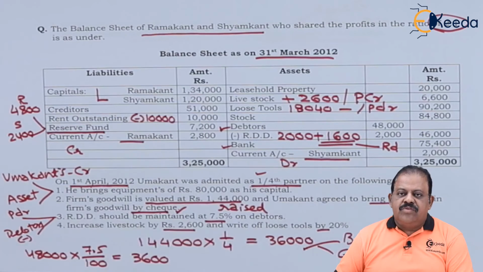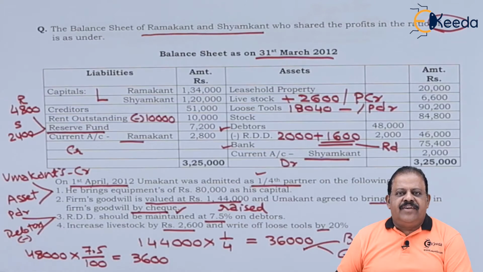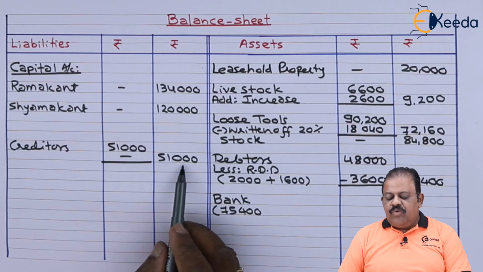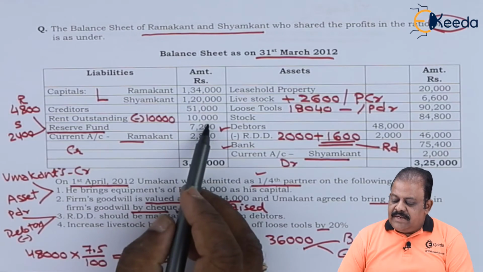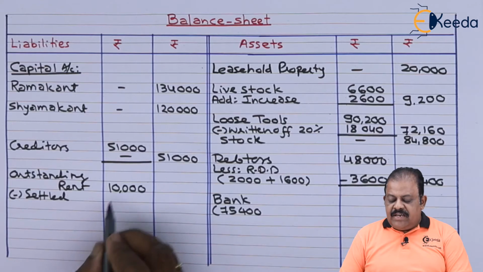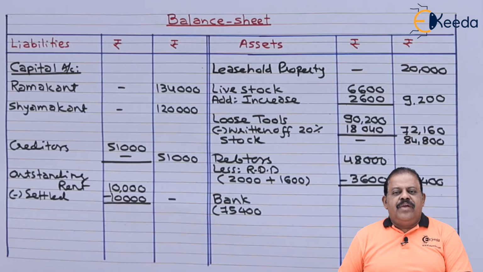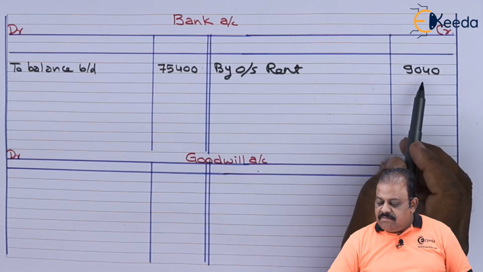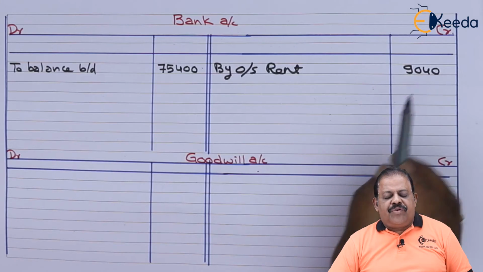Creditors 51,000. There is no adjustment on creditors. There is no increase or decrease in creditors. Same amount 51,000. Outstanding rent 10,000. This amount of outstanding rent is settled, so there is no balance on rent account. Bank account credit side by outstanding rent paid 9,040.